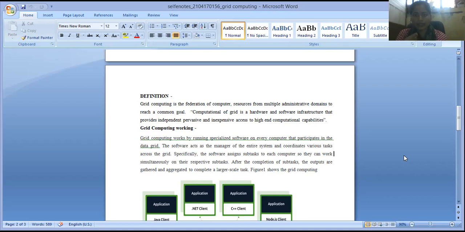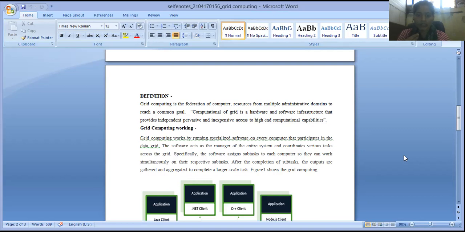Now, how does grid computing work, isn't it? Grid computing works by running specialized software. This is very simple: to perform any task you have to take the help of your software and your hardware. In the same way, grid computing basically works by running specialized software, meaning software that is highly compatible with your desired work or your desired goal.